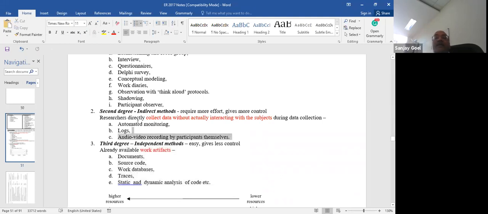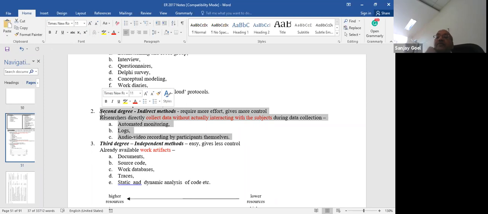Then there is the second degree, indirect method. So you don't interact with the people, the people who are writing software or people who are using software in this case, because it is a data collection method for software engineering research, but similar things can be mapped to any other field.